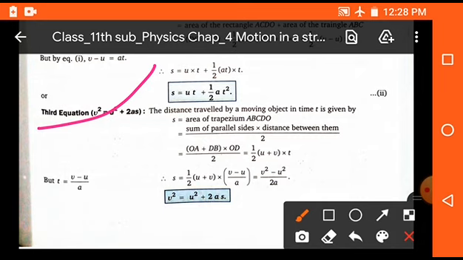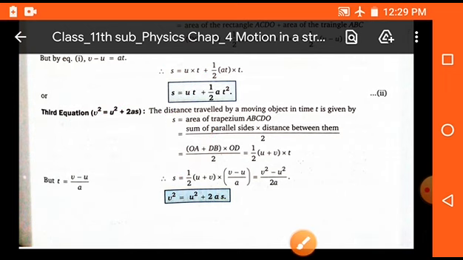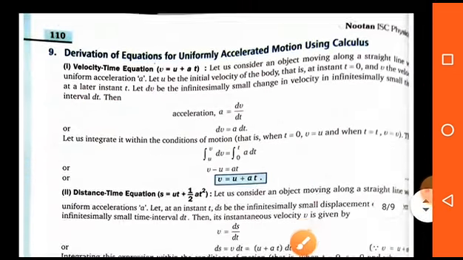So we know that S is the area of trapezium, and we know that area of trapezium is 1 by 2 sum of parallel sides into height. So by putting these values we get S equals to half (u plus v) into (v minus u) upon a. So v square is equal to u square plus 2as. This is the required derivation.